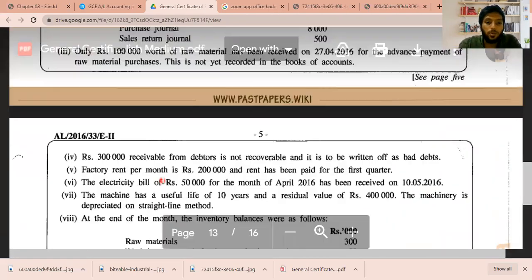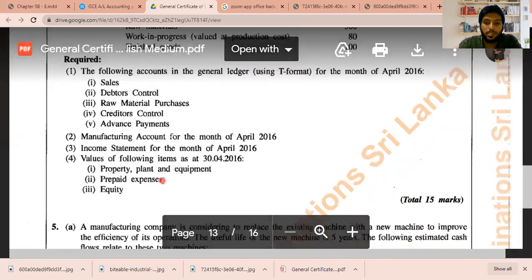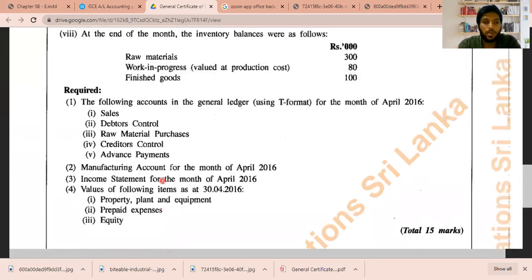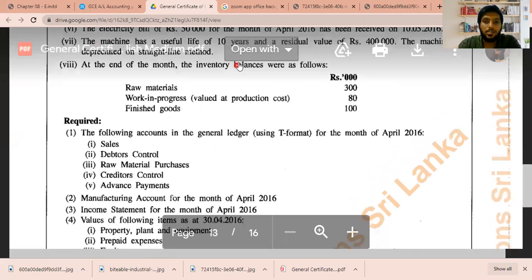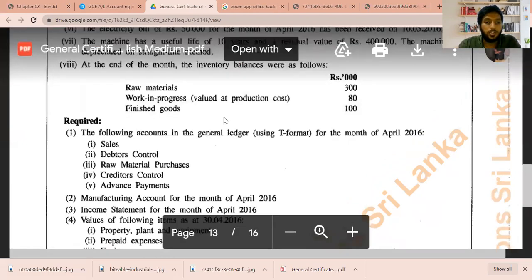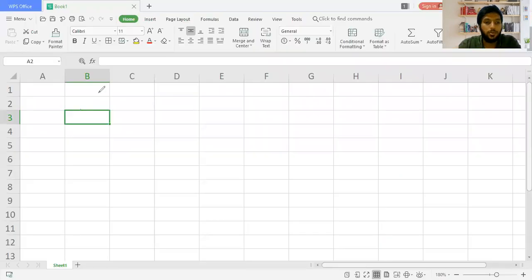So let's start one by one, guys. It's a very straightforward question, an easy one, so you don't want to waste much time on this. So it's sales. How do you prepare? First you need to put a T account in your sheet. This is my Excel sheet. I'm going to work with you guys, so I want you to write in your writing book. You need to do this. Then of course it will save my time and yours. Together we can do it.